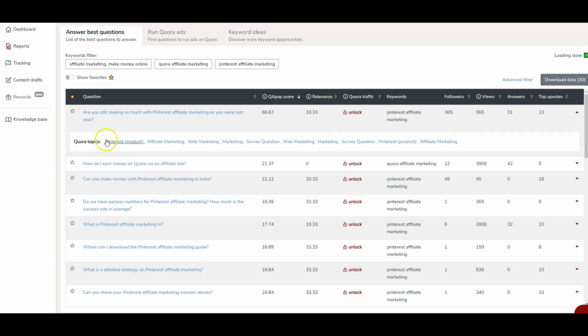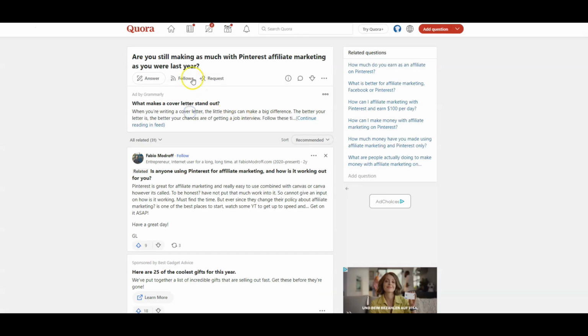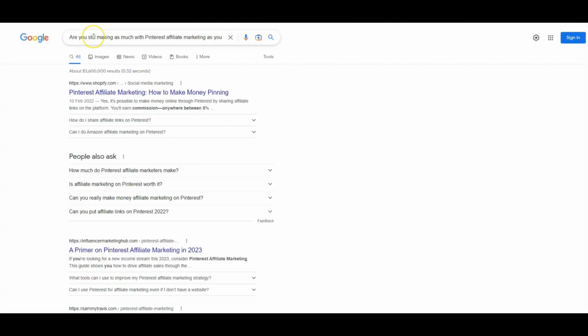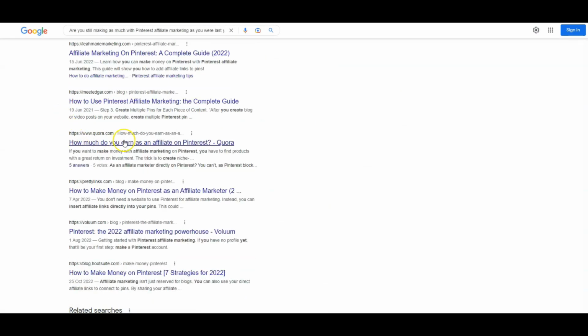We can also see the Quora topics that are relevant to this question. If you have a paid version, you can also see the Quora traffic. You can sort the report by followers, by views, or other parameters that you like. And if you click on a question, you will go to Quora, so you can do more research and answer the question. And we can also check this question at Google. If we enter this question at Google, we see that Quora is on the first page, the 7th result from the top.